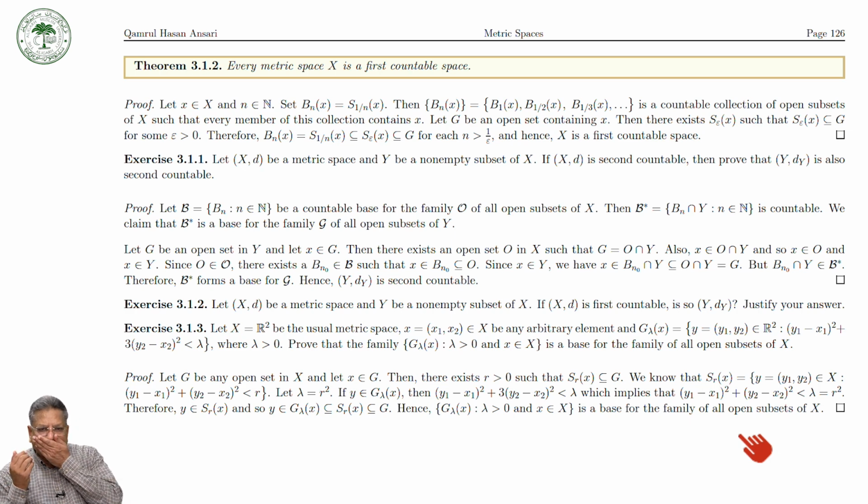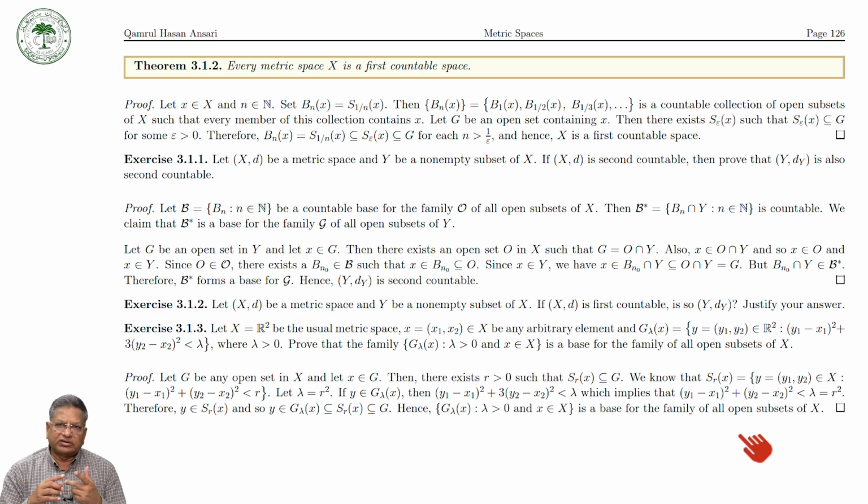So again, what we have done, we just proved this result by using the characterization of a base. Whenever you are proving any result, keep in your mind the definition of both the things. So keep two things you have to check.